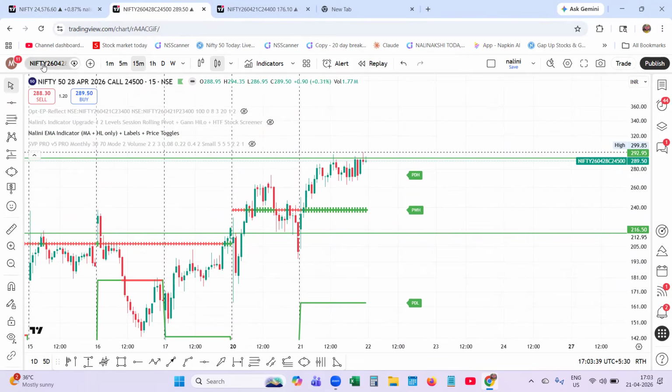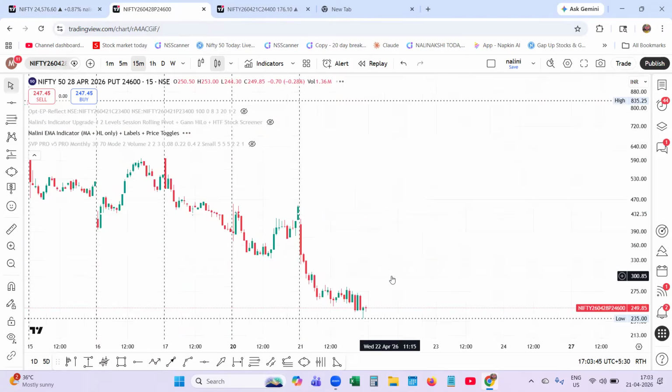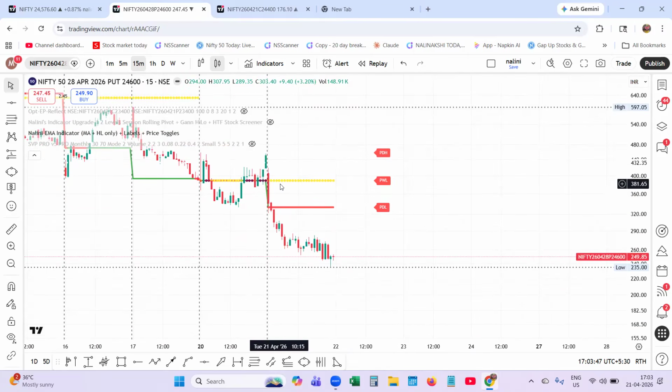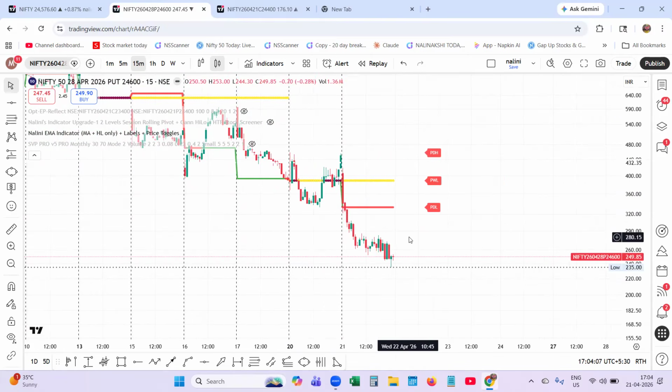Let us check the same at-the-money put option, or we can go to the 24,600 put option. You can see over here the weekly low has already turned yellow. They have sold it. It is below the previous day low. It is already 249. So there is no question of entering into the put option. So the put option has been sold. It becomes a very cakewalk for an option writer with the help of my Nalini Precision Engine. Let me show it to you.